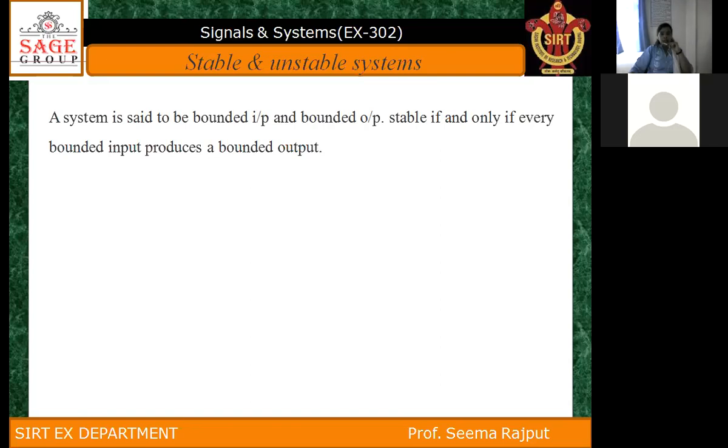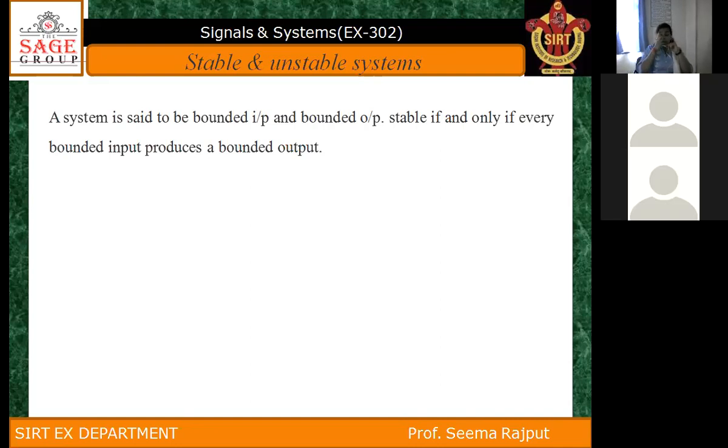Bounded means if we give a finite input to the system and the output we collect is also finite, then the system is stable. We put in a finite value and we get a finite value. That is called bounded input and bounded output.